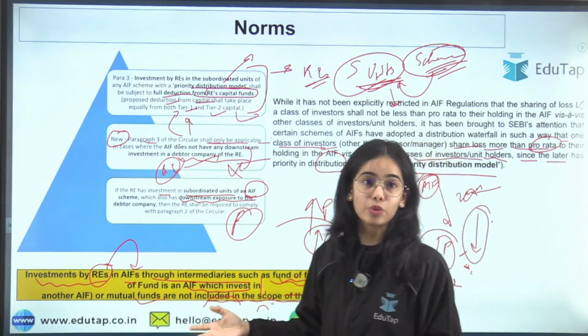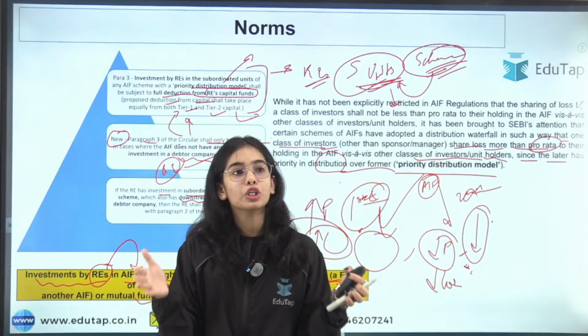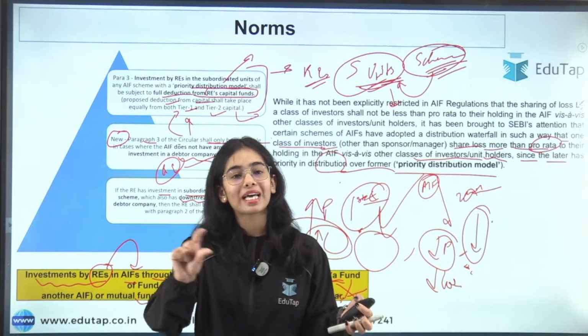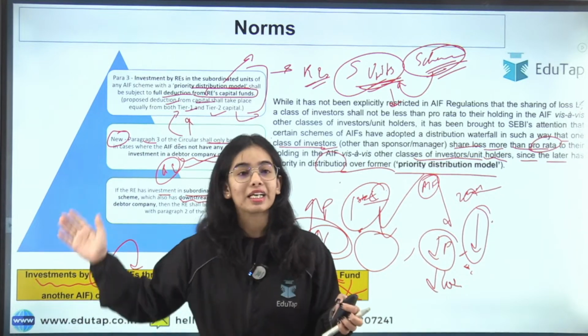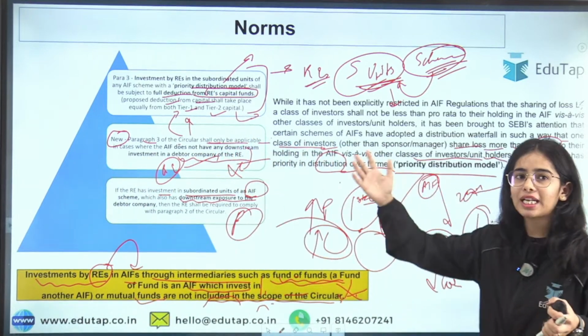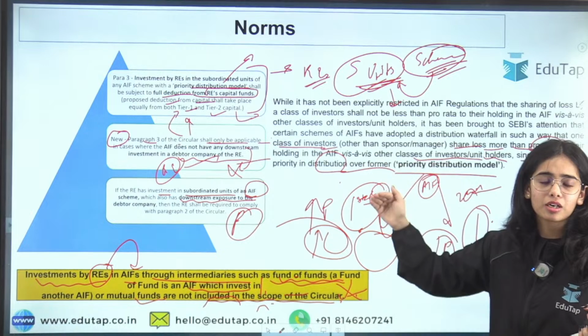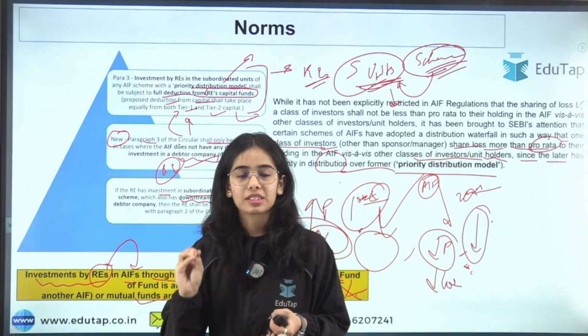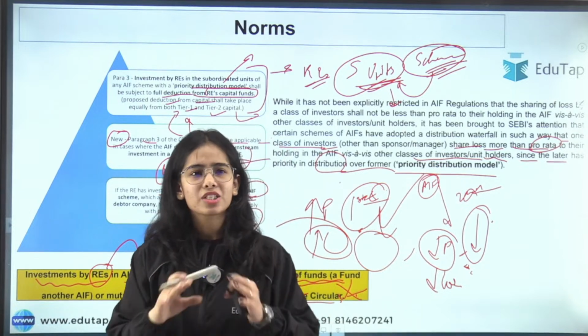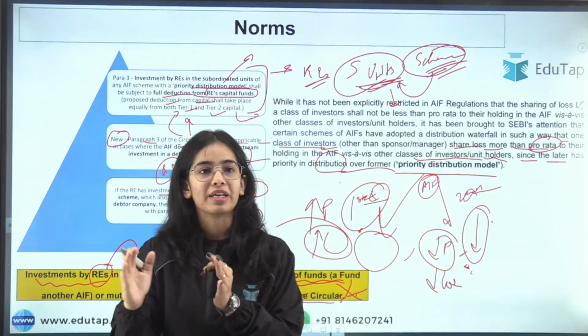If it is in the news, it is in the news. Most newspapers have discussed only what has been mentioned by the RBI. They have copy-pasted the lines. They have not tried to find out what this priority distribution model is and what the different things mentioned are. These are typical, but try to understand them one by one, and just have the basic idea of what is being mentioned in the circular.